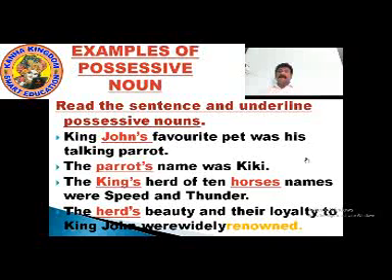So we have underlined and made it a possessive noun. Now you have seen examples where I have marked out the possessive nouns. Now please write it down. I give you 5 seconds. Write it.